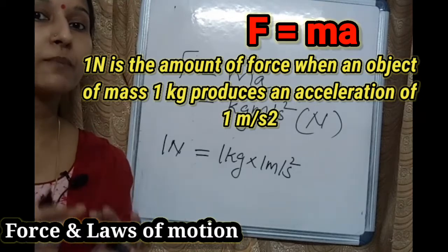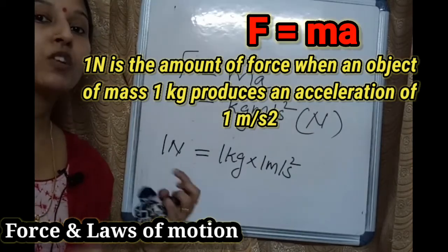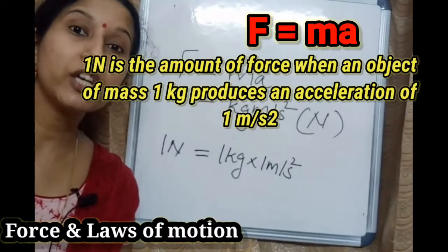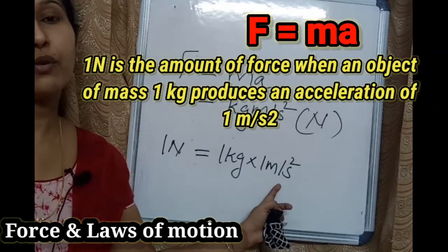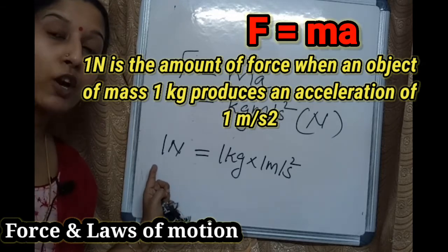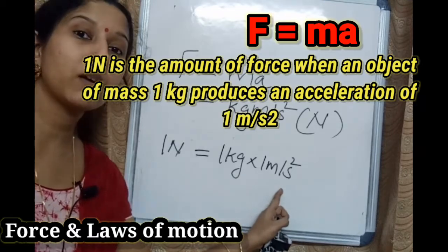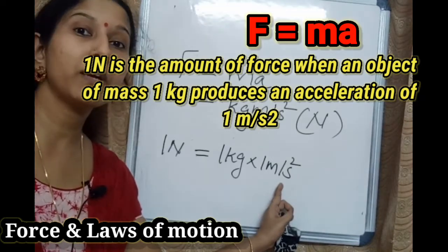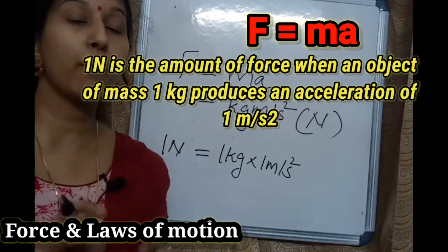If a 1 kg object produces 1 meter per second square, then the applied force is 1 Newton. Then the unit of force is 1 Newton.